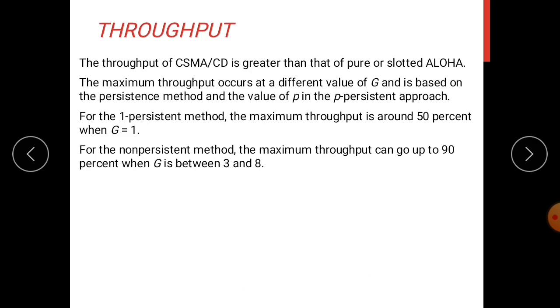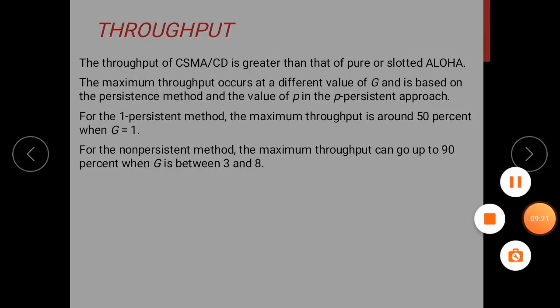Next is throughput. The throughput of CSMA/CD is greater than that of pure or slotted Aloha. The maximum throughput occurs at different values of G, and it depends on the persistent method and the value of p in the p-persistent approach. For the one-persistent method, the maximum throughput is around 50% when G is equal to 1. For the non-persistent method, the maximum throughput goes up to 90% when G is between 3 and 8.